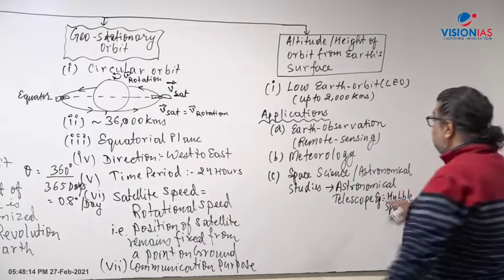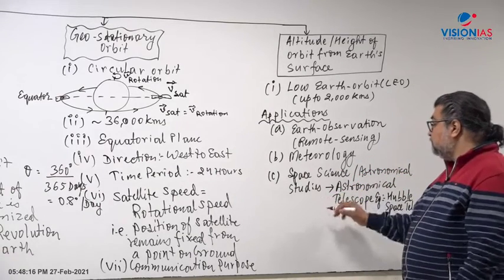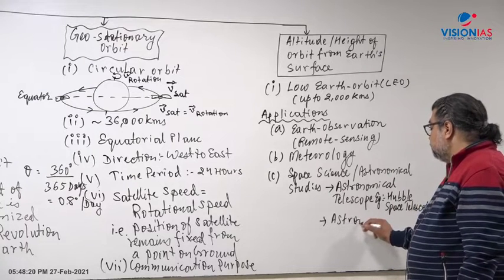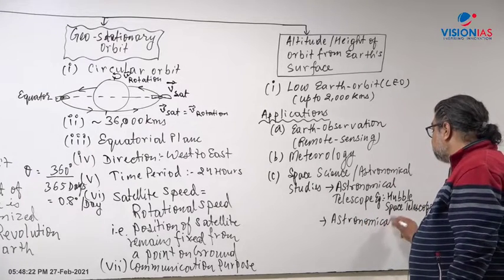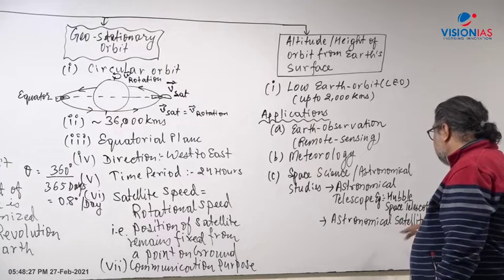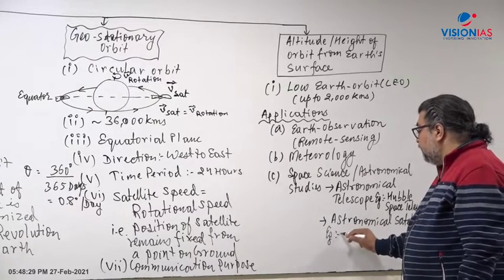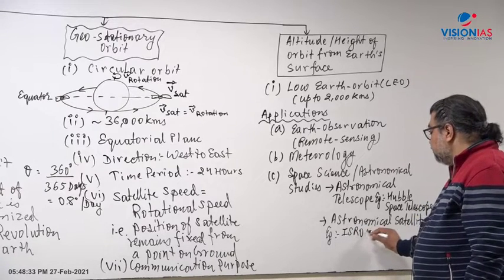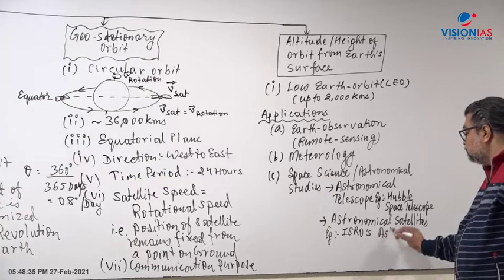So, Hubble telescope, or it can be space science, and there can also be astronomical satellites. Astronomical satellites can also be placed in the low Earth orbit for observation of the deep universe. Let us say I am giving an example here, ISRO, India's own astronomical satellite, AstroSat.